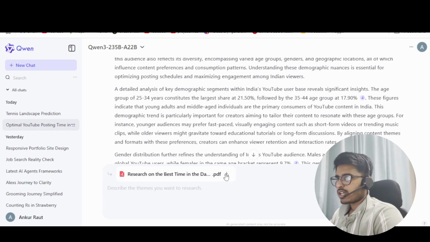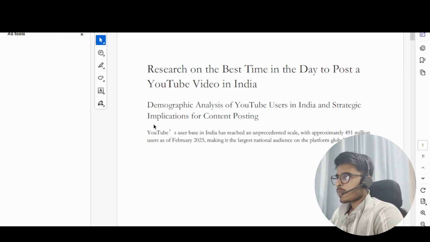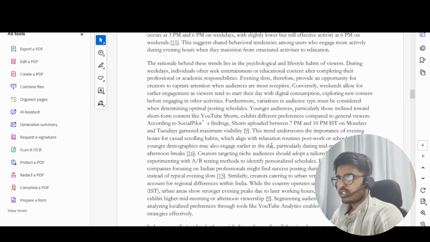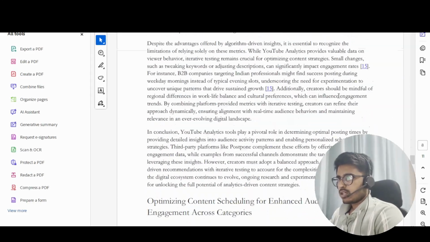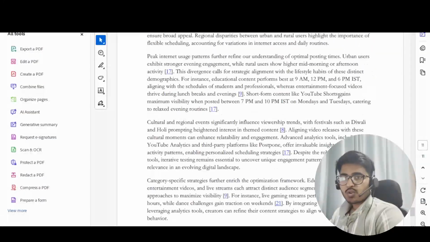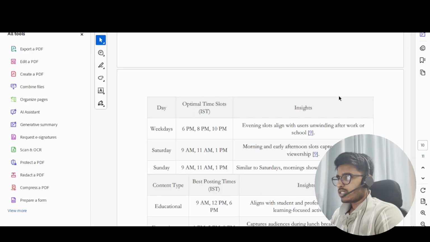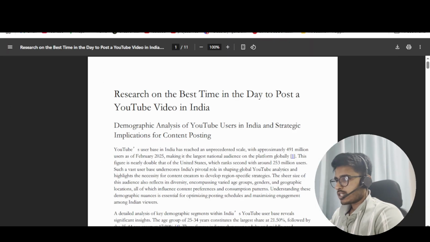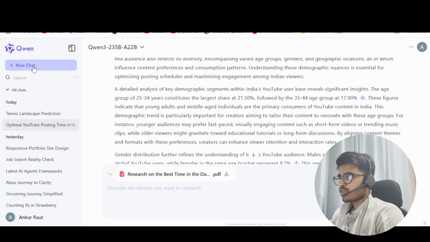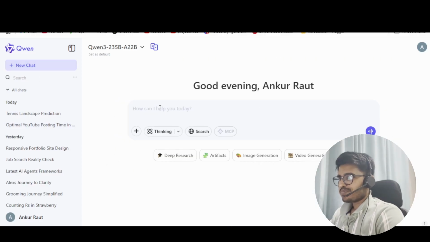You can also get a downloadable PDF document. This is an interesting one which it has given me. I have not gone through it fully, but this is actually a very interesting thing that it has done. All in all, the deep research feature is very interesting.